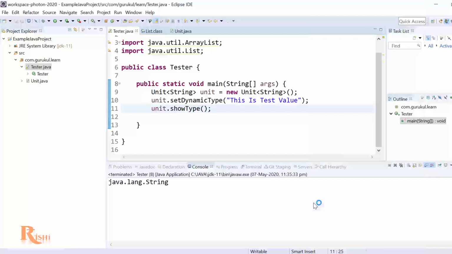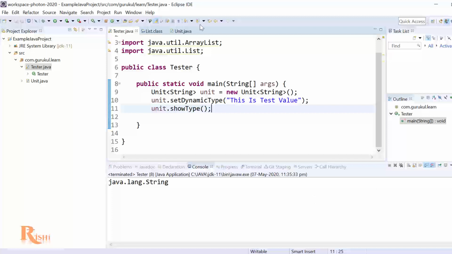we get java.lang.String. That means we are accepting a dynamic type with the help of generics. So what is generics? Generics is type safety on a particular object. So if you want to bind a class or a particular type, you can do that with the help of generics.